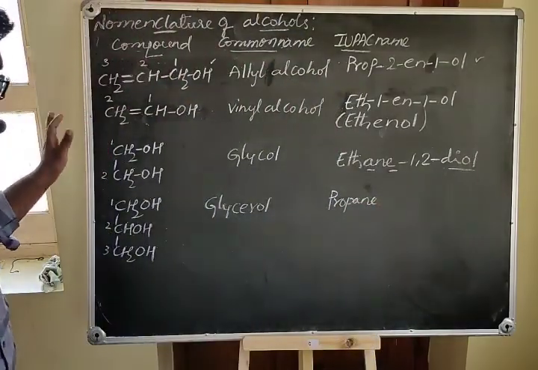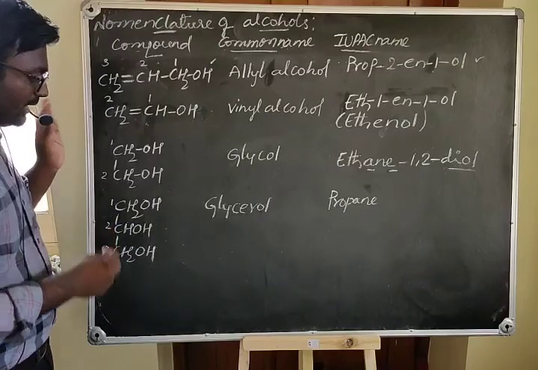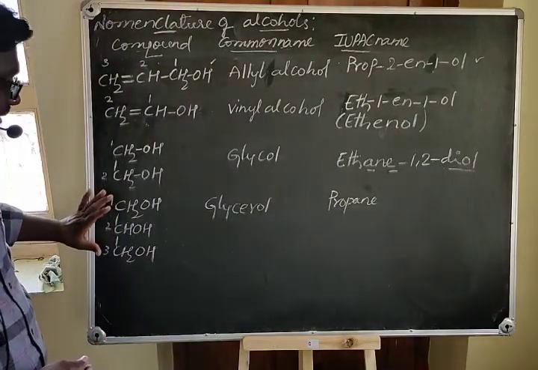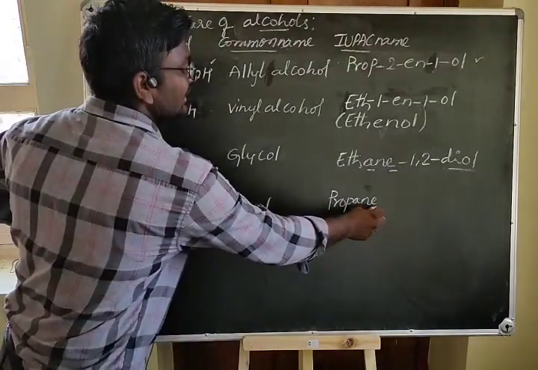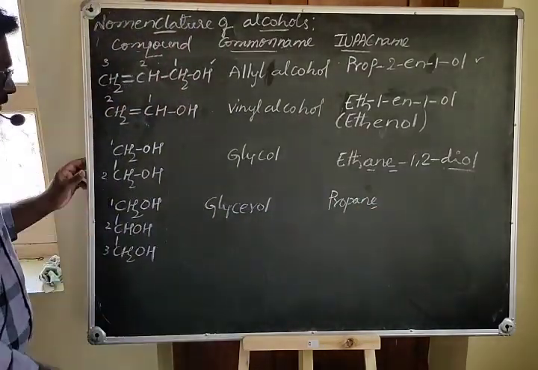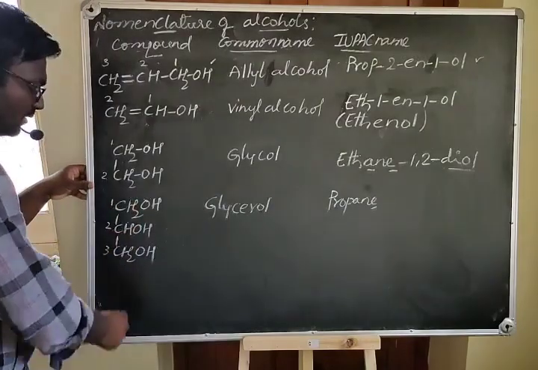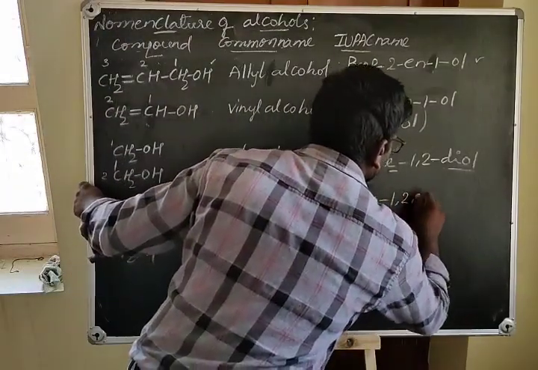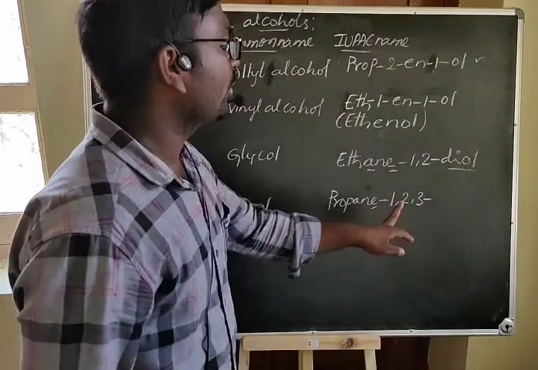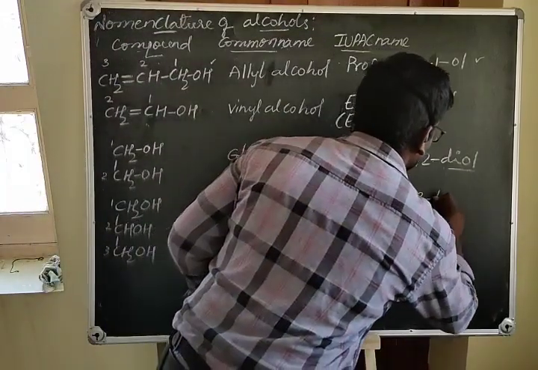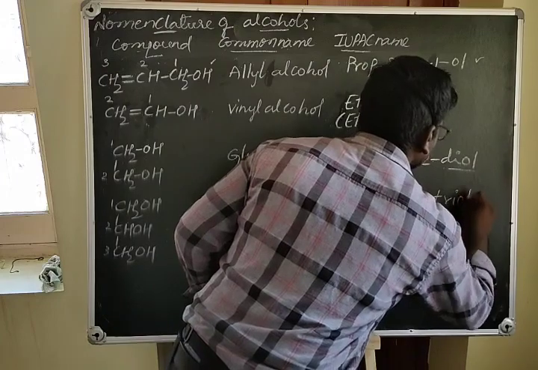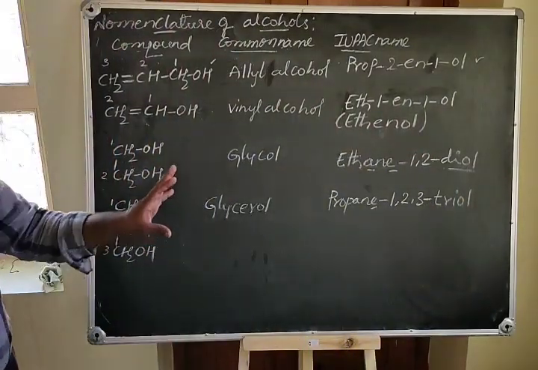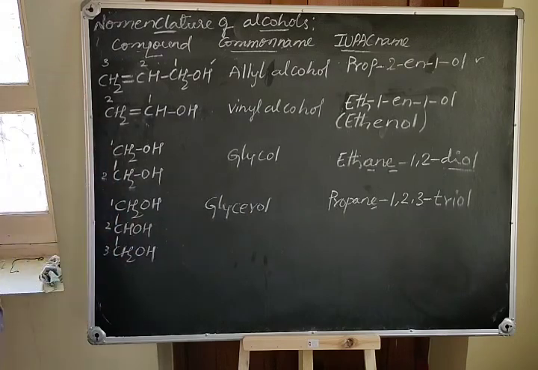I already told you that when there is more than one hydroxyl group, you write the complete word root as it is. You should not replace this E. The hydroxyl groups are present on all the carbon atoms, so you have to mention the positions 1, 2, 3: propane-1,2,3-triol. It is a triol. Like this, you have to write the common name and IUPAC name of the alcohols.